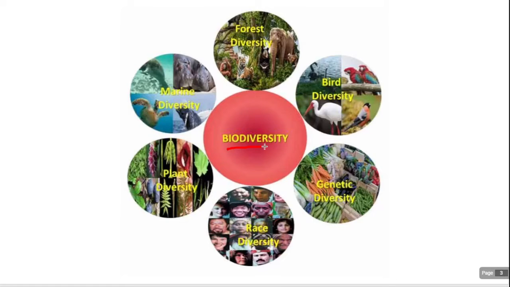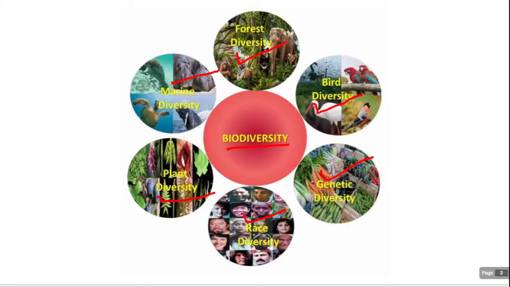We have different types of biodiversity. One is forest diversity, bird diversity, genetic diversity, race diversity, plant diversity and marine diversity. Forest diversity means we have different types of forests.